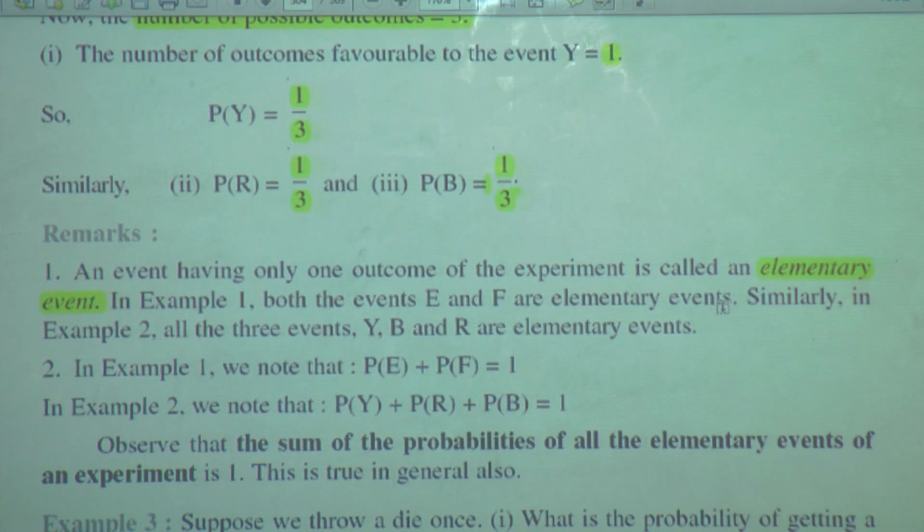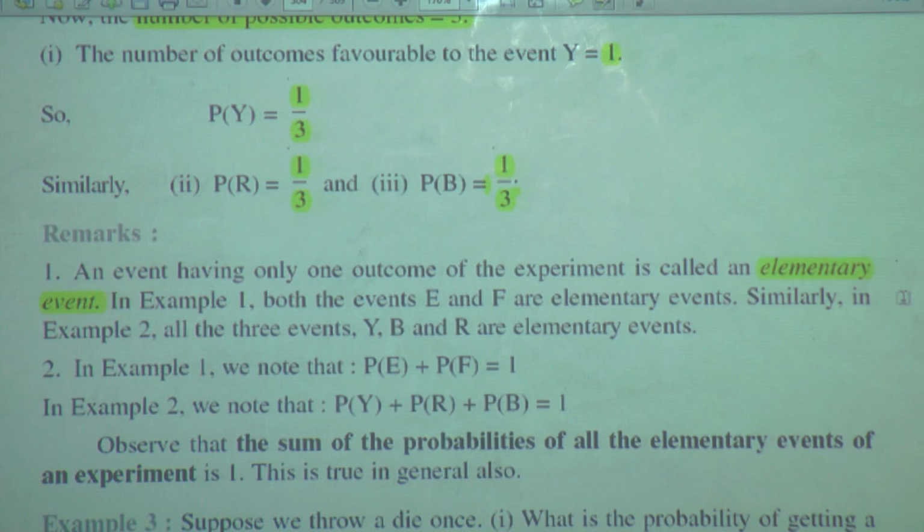We had studied this example. What was it? A coin was tossed once. And what are the events E and F? Events E and F were getting a head and getting a tail. So it is only one outcome, so it is an elementary event. You will get either head or tail, that's all.